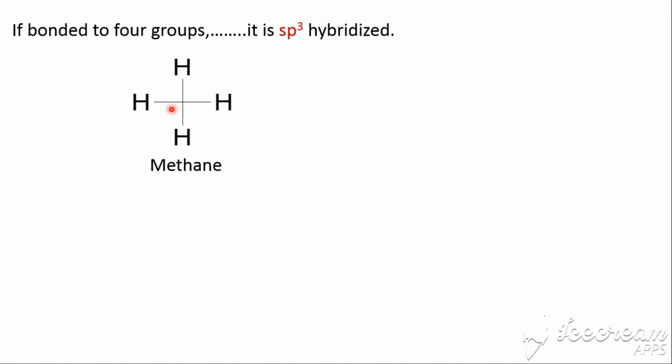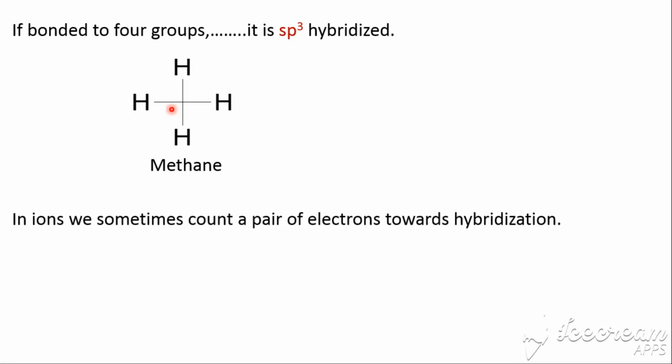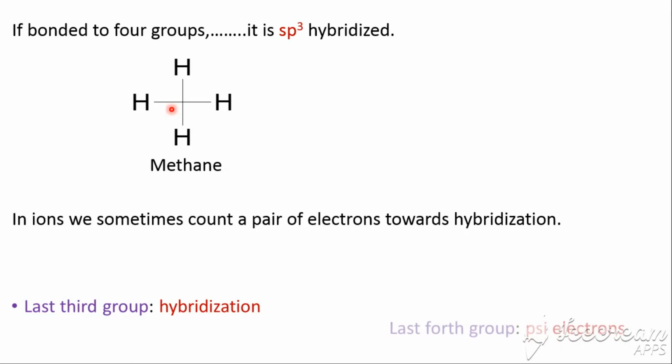So here we're just counting the number of bonds from the central atom or from the atom of consideration. But in some ions, we happen to count a pair of electrons towards hybridization. We'll see that in some of our examples below. The basic rule to understand this is that when we are counting the groups in an ion, we count a pair of electrons last. If we count that pair of electrons as the last, third group, we'll count it towards hybridization. But if we count it as the last, fourth group, then we'll treat it as a pair of pi electrons.